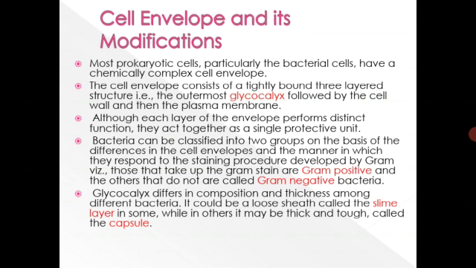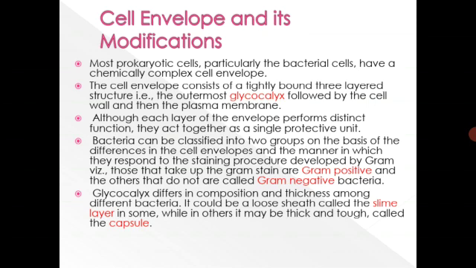Bacteria can be classified into two types on the basis of differences in the cell envelopes and the manner in which they respond to the staining. Staining was developed by the scientist called Gram. So the name is given, but it was developed by him. Those that take up Gram stain are called Gram positive, and the others that do not take it are called Gram negative bacteria. So this way also the bacteria are differentiated as Gram positive and Gram negative.